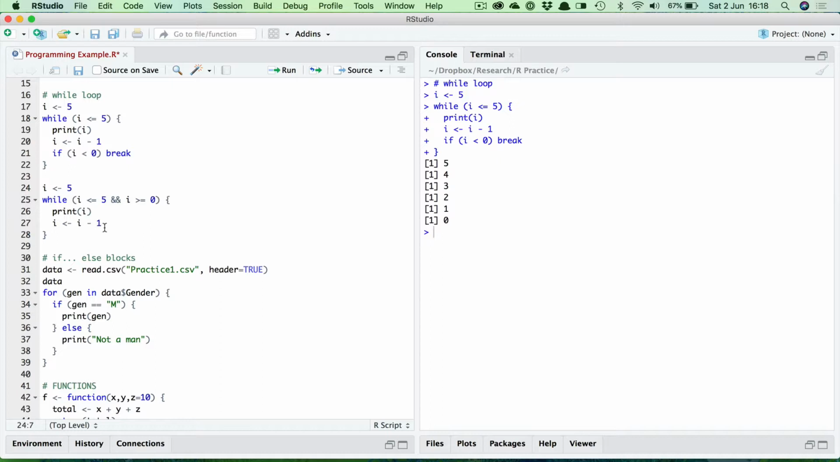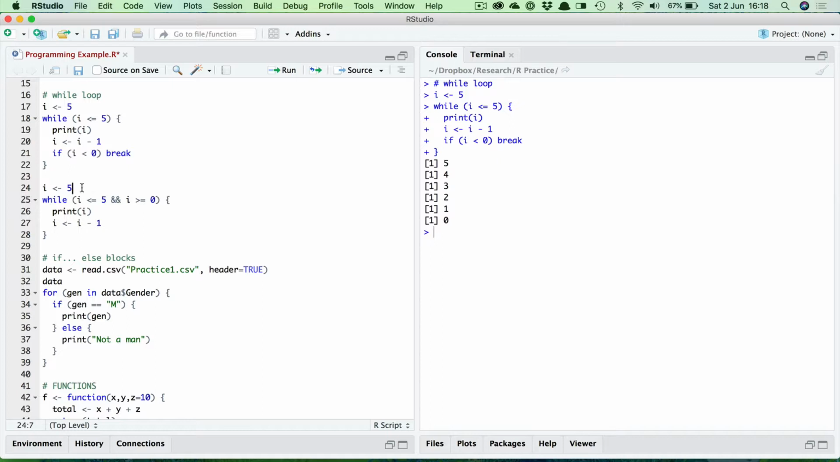It then reduces it by 1, checks again, and so on. And if you look at this, you'll see that this is going to do exactly the same as here. Whilst I is less than 5 and greater than or equal to 0, it will print it out. Once I goes to -1, then clearly it's no longer greater or equal to 0, and it will stop.